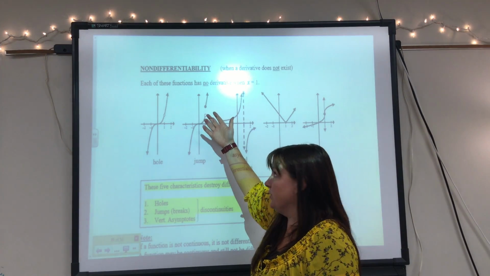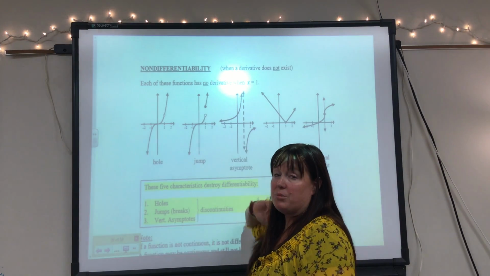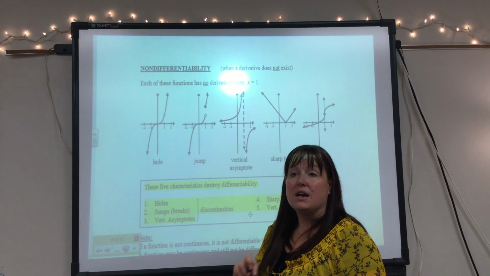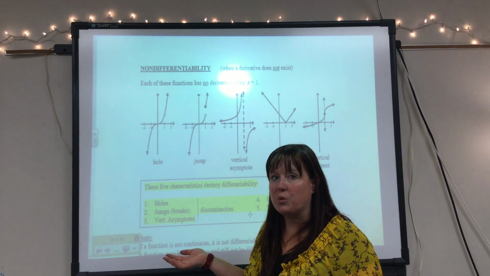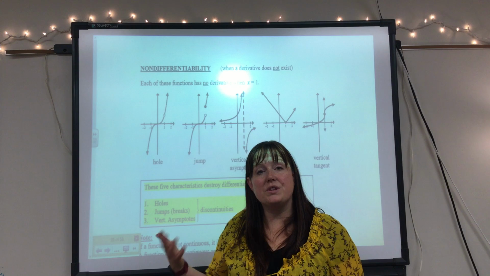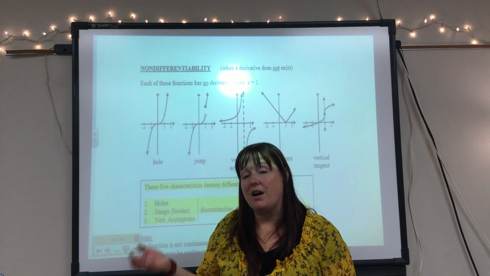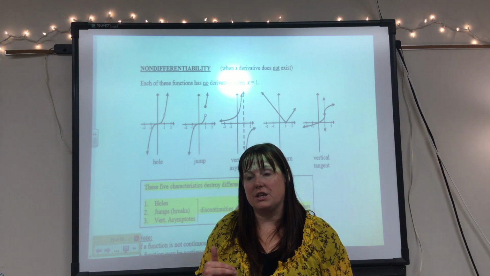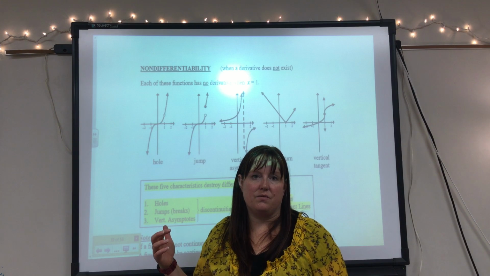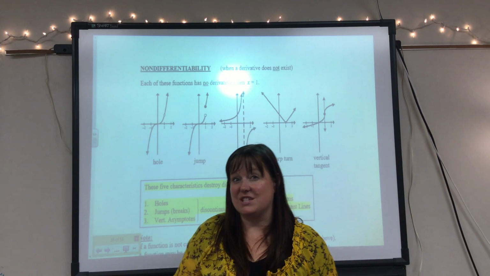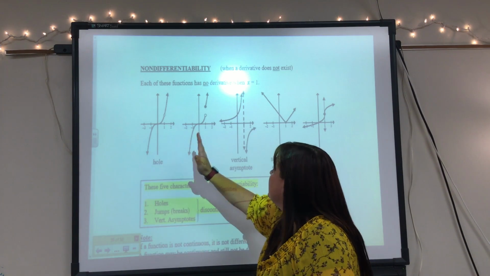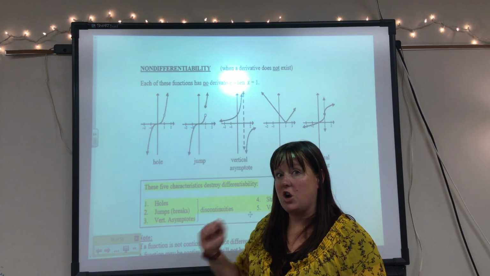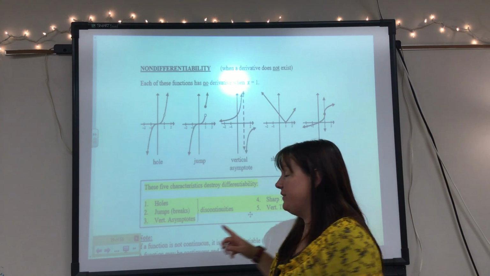Where there's a jump, it's not differentiable, again, because it doesn't exist at that point. Where there's a vertical asymptote, it's not differentiable. So anytime it's not continuous, it's not differentiable. We can only find the derivative of continuous functions, or at least the continuous intervals of a function. So we can't differentiate at points of discontinuity. These three are discontinuous functions, therefore they have places where they're not differentiable, meaning I cannot find their derivative.